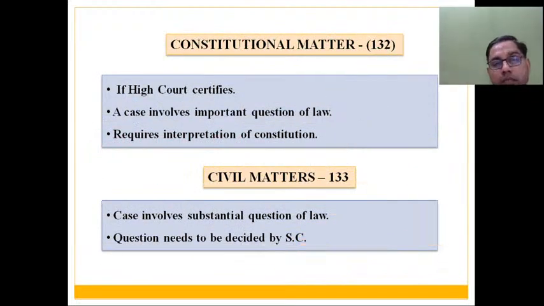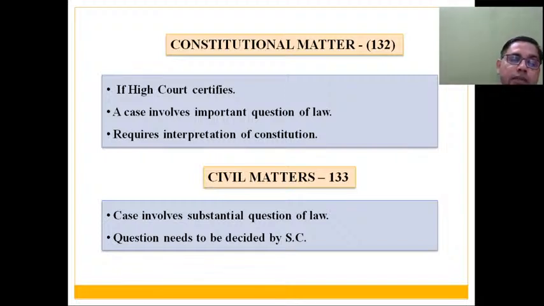So in case of constitutional matters, such appellate jurisdiction is mentioned under Article 132, where if High Court certifies कि ये जो केस है that involves important interpretation of law, or it requires a significant interpretation of constitution, then since Supreme Court of India is the final interpreter of constitutional provisions, such matters will reach Supreme Court as an appeal. क्योंकि ऐसा सर्टिफाई किया है किसने, हाई कोर्ट ने. So if this criterion is getting fulfilled, then petitioner may approach Supreme Court with an appellate petition, and here Supreme Court's appellate jurisdiction will be exercised on such matters.